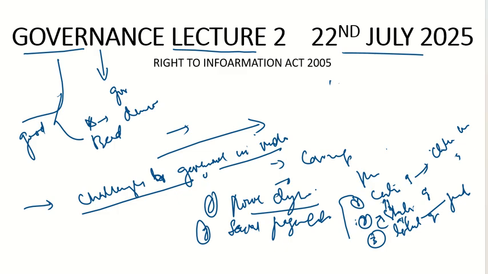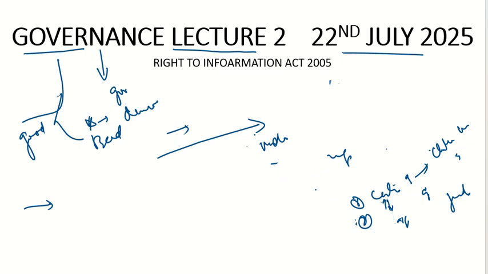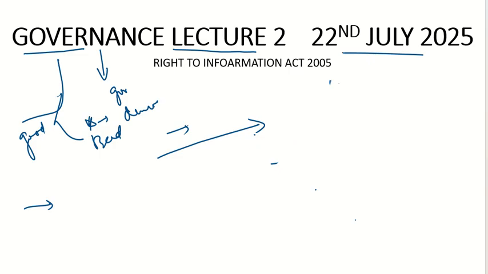Let's see what statement Ashish Nandy has made. Let's have a look at it.